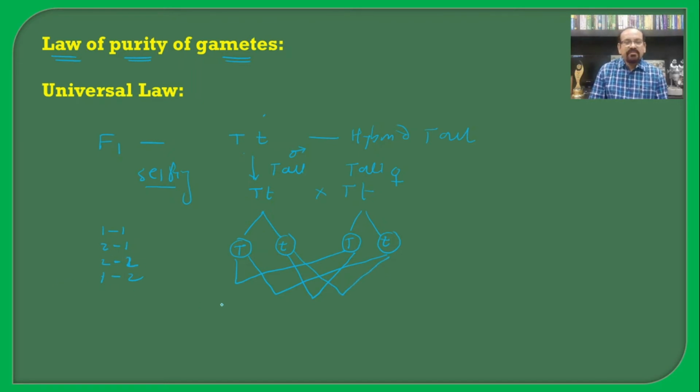So in this way we will have the combinations capital T, capital T; capital T, small t; capital T, small t; and small t, small t. As we have seen earlier, capital T, capital T is tall, capital T, small t is again hybrid tall, and small t, small t is dwarf. So in this way we obtained three plants as tall ones, and one plant as a dwarf one.